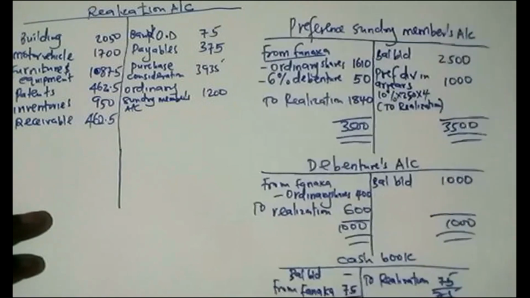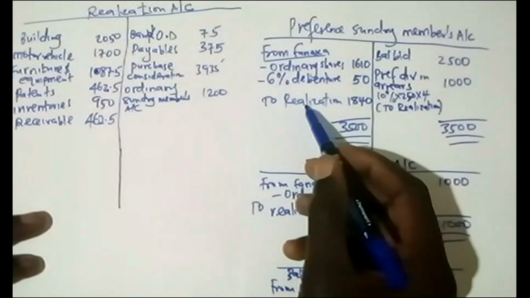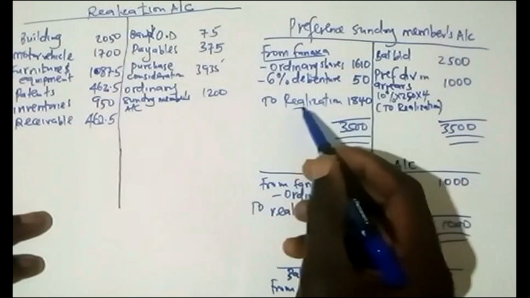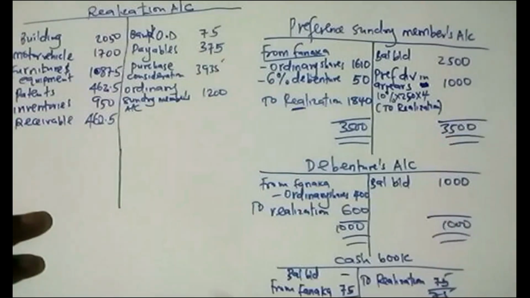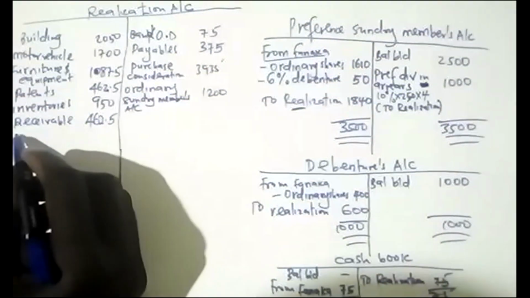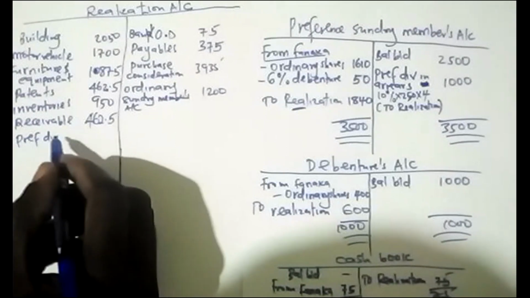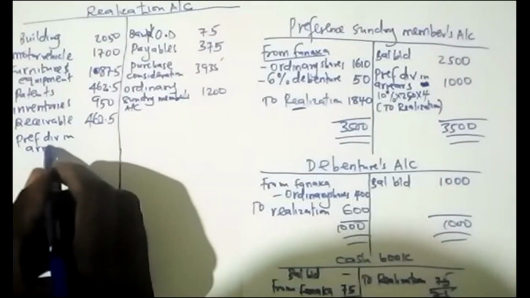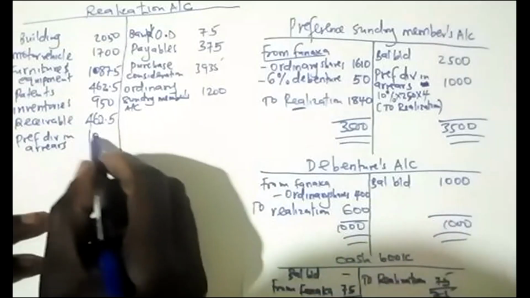We have the one which was in arrears. The preference dividend in arrears, which is 1,000, we debit because it was on the credit.